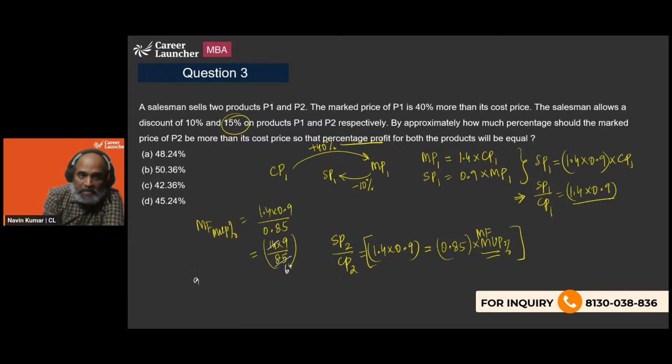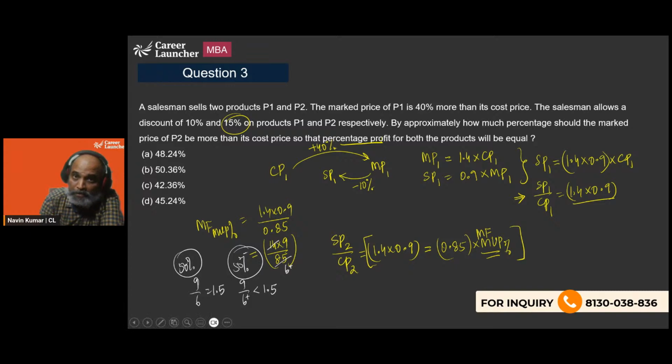So 9 by 6 is 1.5. Since it is a little more than 6, the value should be less than 1.5. Now 1.5 denotes 50% profit. A little more than 6 will denote a profit percentage which is going to be less than 50%. Not profit, sorry, markup. Less than 50% markup. So the only option which is closest is going to be option A.